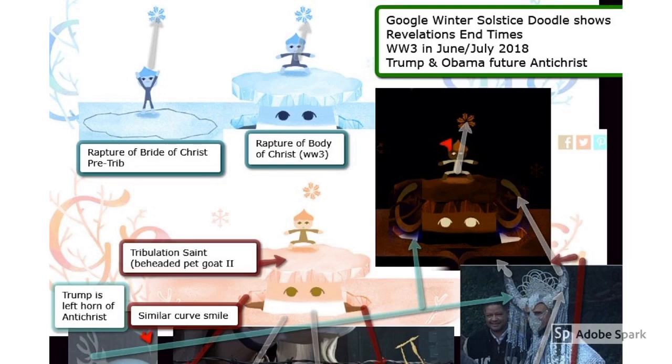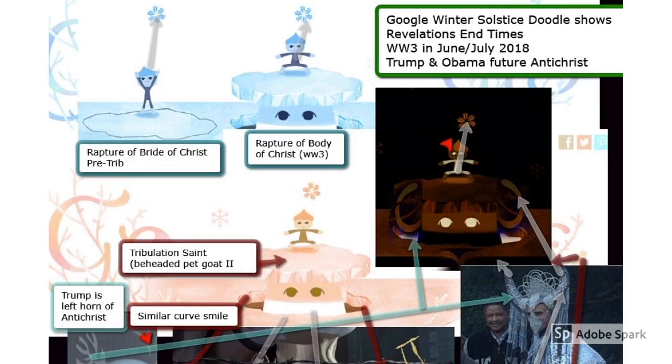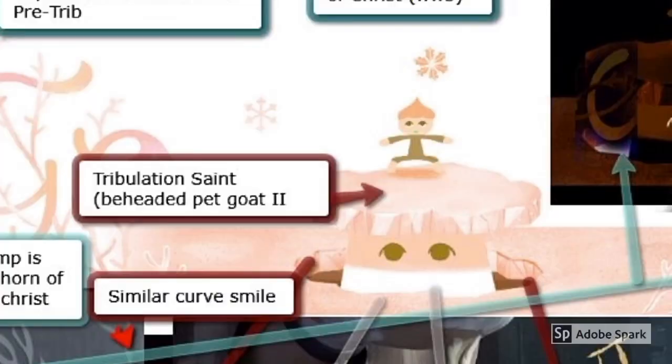On the top left, we see the bride going up, with a little bit of help, the rapture of the body, which takes a little bit more time. These are people who are more attached to the world, who are token Christians or backslidden, or apostasy. In the hue-shifted color space, we see the tribulation saints. These are people who will be beheaded rather than take the mark of the beast.